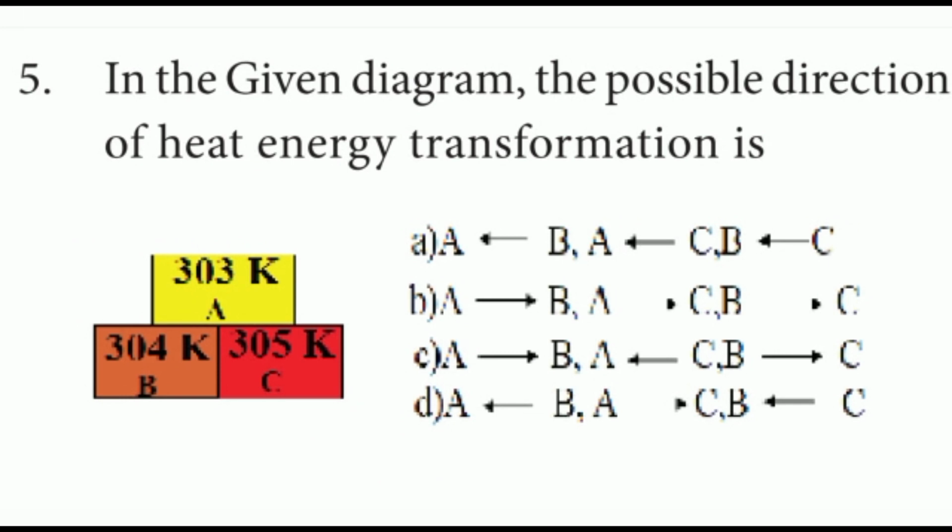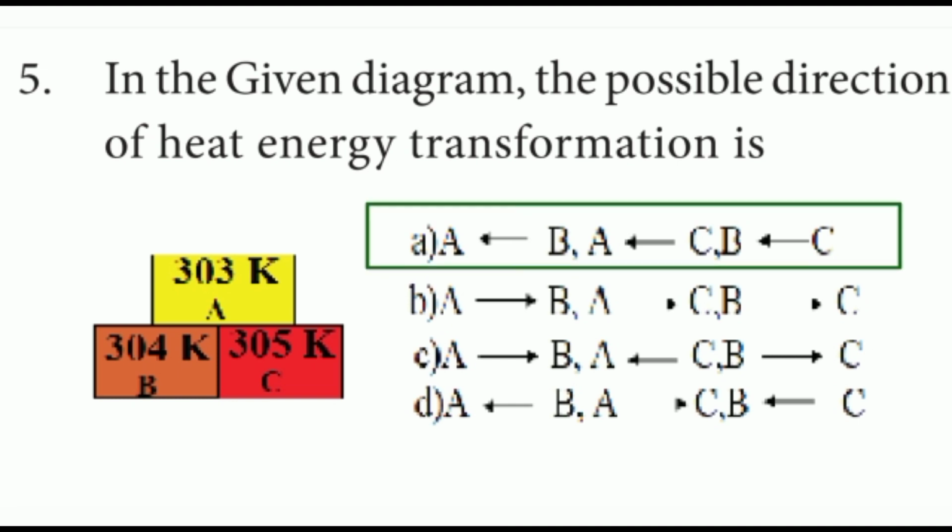In the given diagram, the possible direction of heat energy transformation is... answer option A: B to A, C to A and C to B. Please look at the picture: A is 303 Kelvin, B is 304 Kelvin and C is 305 Kelvin.